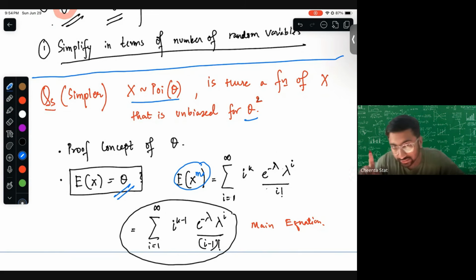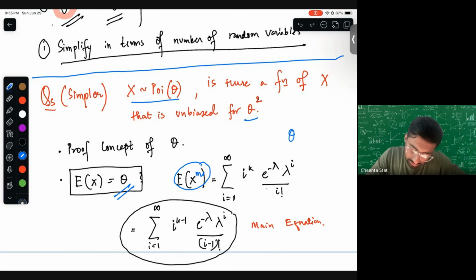And yeah, I have guessed it right. Yes, because it is related to theta to the power m. Okay, so we'll see that. So if we write expectation of x to the power m, you will see that it's i to the power m, lambda to the power m. Sorry, I made a mistake.